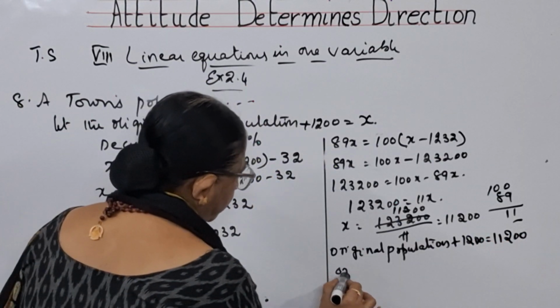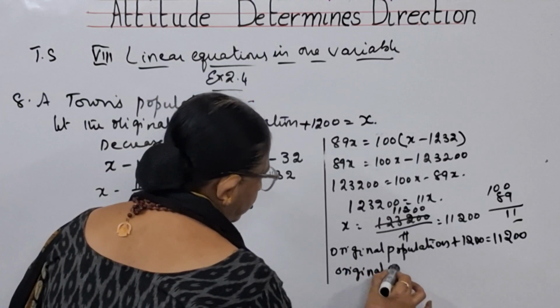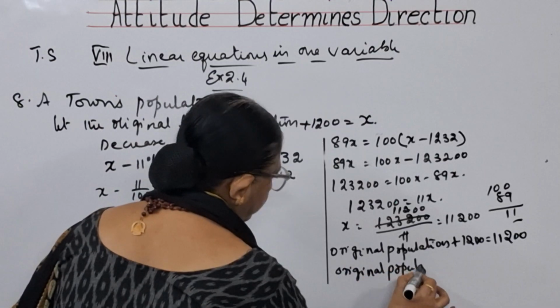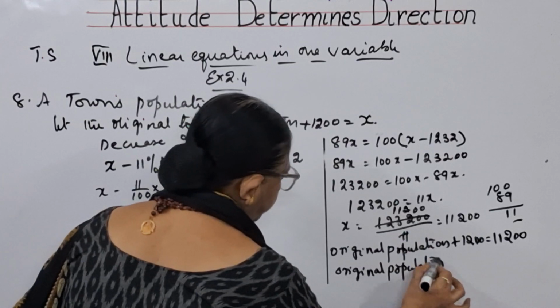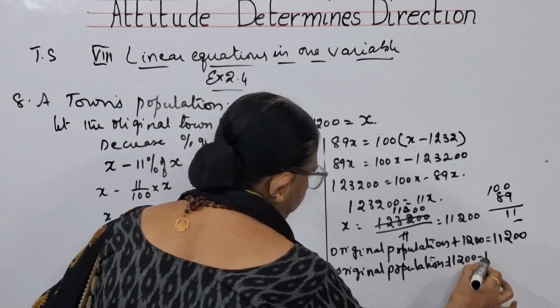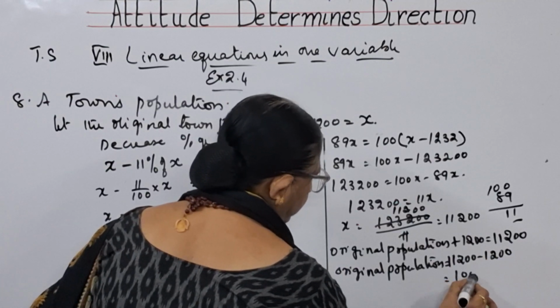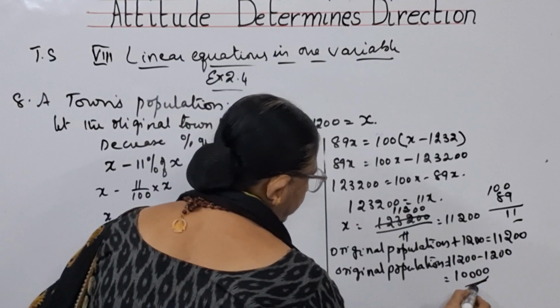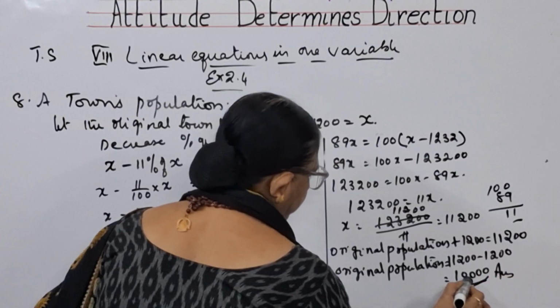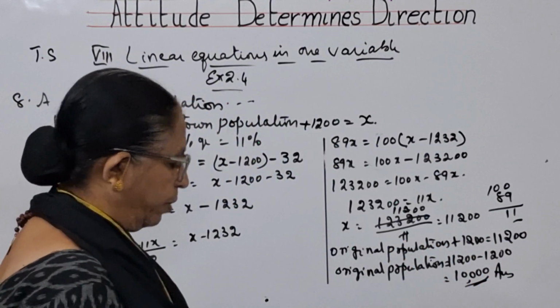So we want original population. Original population is 11,200 minus 1200. So how much you will be getting? 10,000. So 10,000 is the original population.